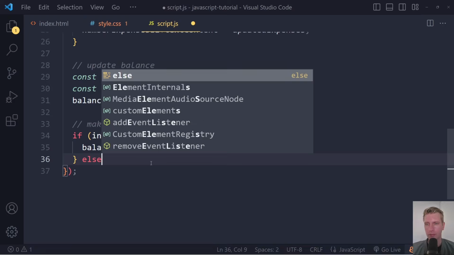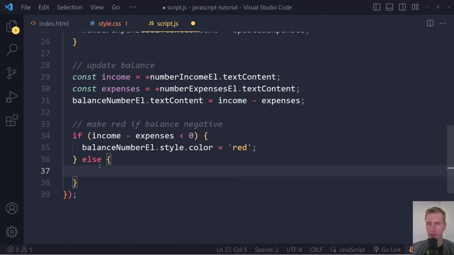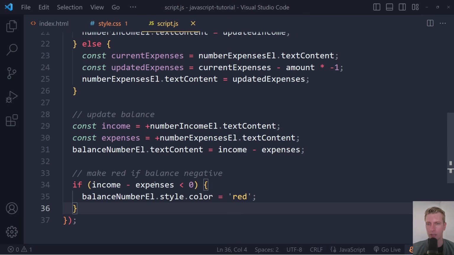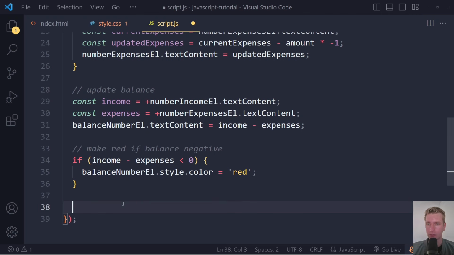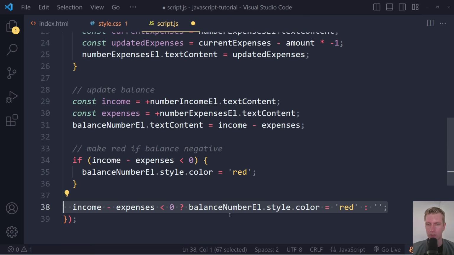We could add something like this, else, but it's not necessary, right? We don't really want to do something if it's not true. We just want to end the function here, right? So you can also just have the if without the else, right? And if you want to see how this would work with the ternary operator, we could write income minus expenses less than 0, right? Like a question, less than 0, then we want to run this statement, right? Make it red. Otherwise, well, we don't want to do anything, right? So you can write it like this, just an empty string here, no statements in there, nothing, right? So you could also write it like this with a ternary operator.